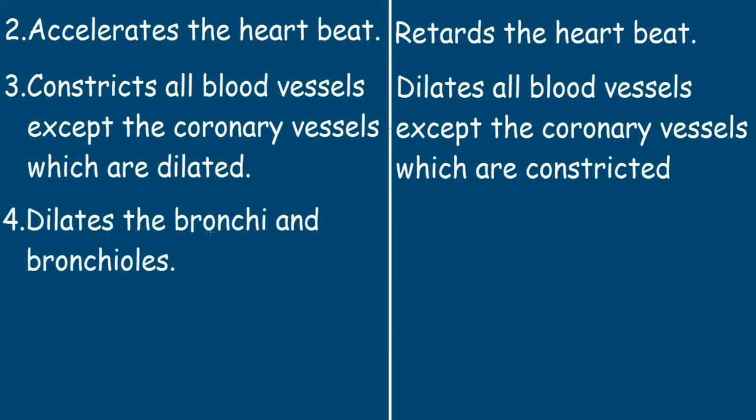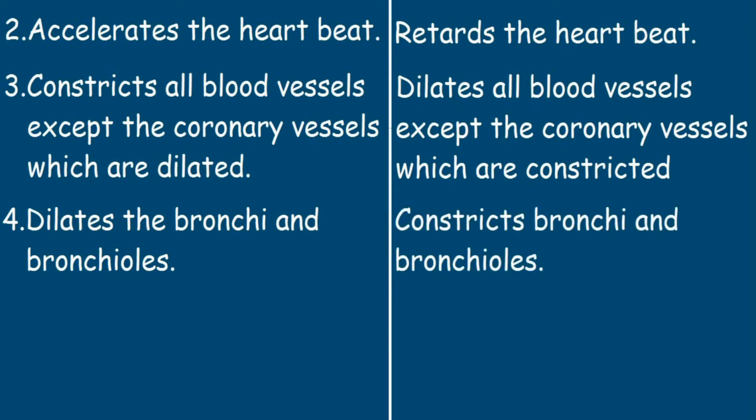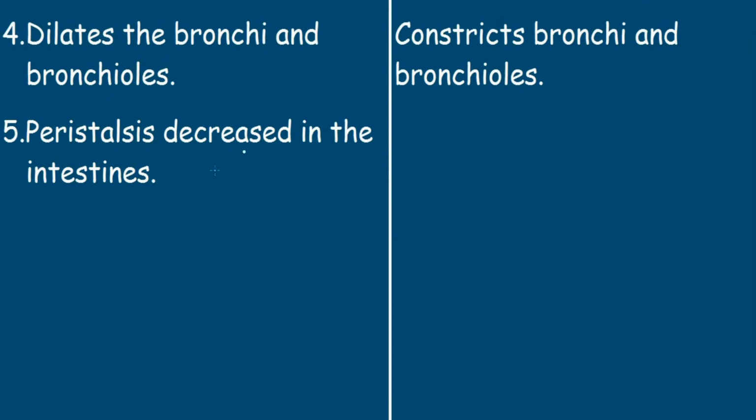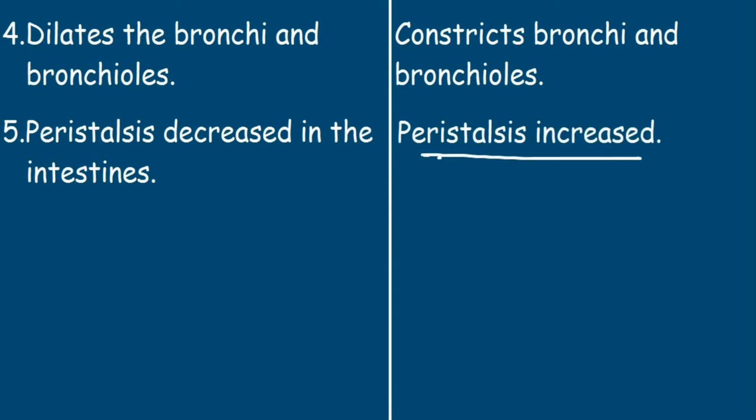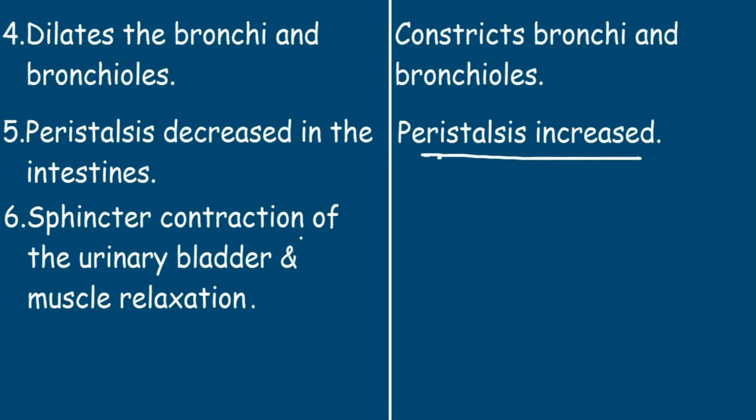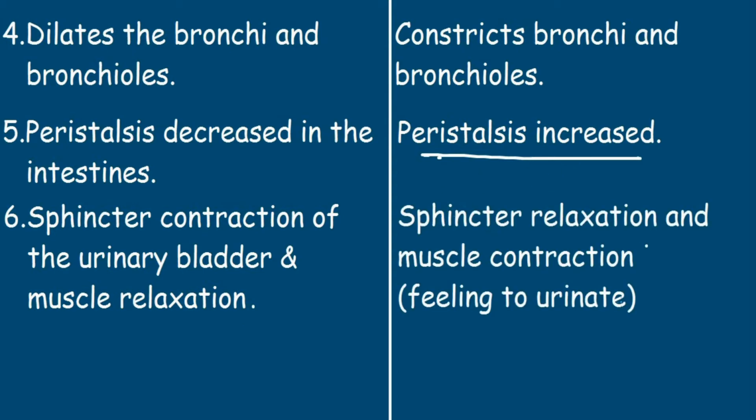The sympathetic system dilates the bronchi and bronchioles of the lungs, and the parasympathetic system constricts the bronchi and bronchioles. The peristalsis gets decreased in the intestines for the sympathetic nervous system, and for the parasympathetic system the peristalsis is increased. The sympathetic system causes sphincter contraction of the urinary bladder and muscle relaxation, and the parasympathetic system causes sphincter relaxation and muscle contraction, that is the feeling to urinate.